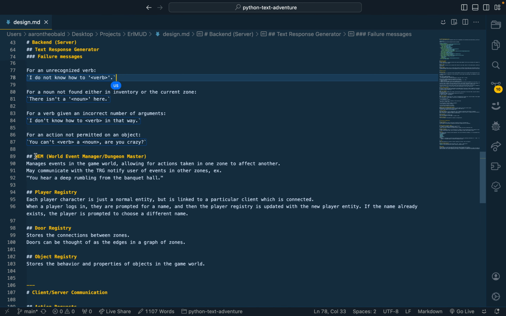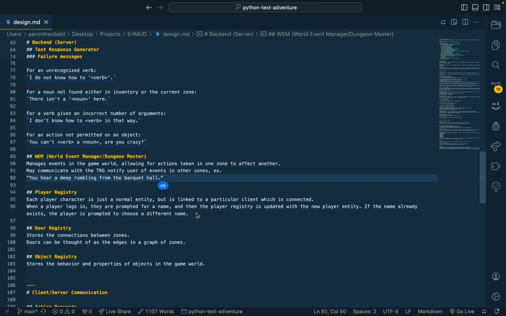Then we have what I called the WEM, partially because I thought it was fancy, but really it's just a virtual dungeon master. My idea with this is that the DM can handle events. Everything exists as a state machine, so the dungeon master can coordinate actions between different state machines. Like, pull a lever in one room, bam, hear rumbling from the banquet hall, a secret door has opened.